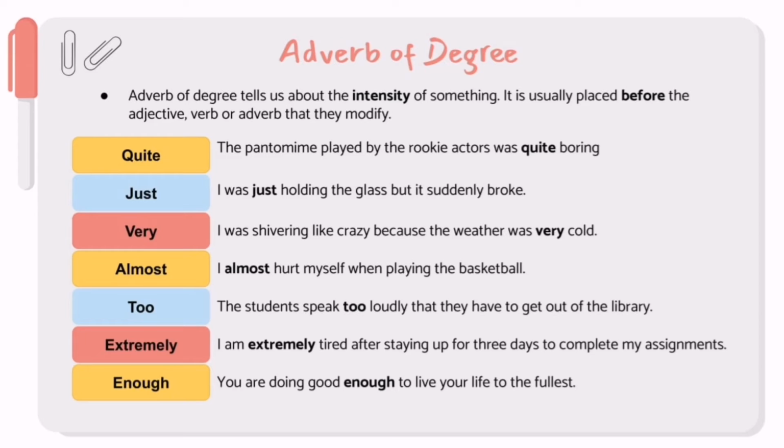Furthermore is extremely. I am extremely tired after staying up for 3 days to complete my assignments. The adverb extremely here is modifying the adjective tired. Lastly, enough. You are doing good enough to live your life to the fullest. The adverb enough here is modifying the verb doing.